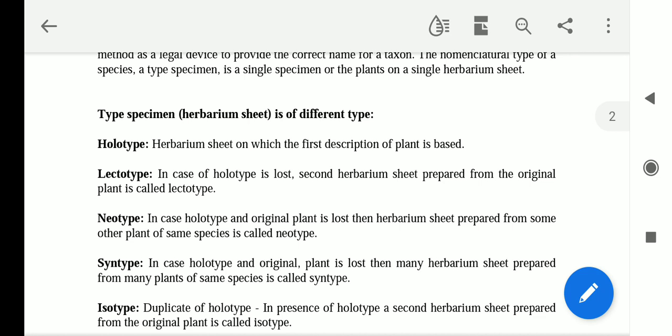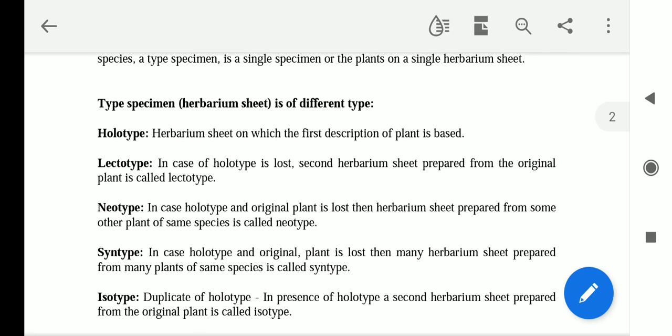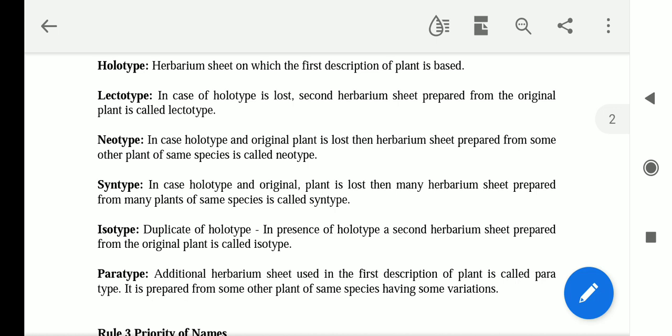Okay, second is lectotype. In the case the holotype is lost, a second herbarium sheet prepared from the original plant is called lectotype. It means this is the substitute of the holotype. Suppose the holotype is missing, you have lost that holotype, so in place of the first plant you have to add another plant, you have to replace it. Okay, so the second one will be called lectotype. Okay, in this condition.